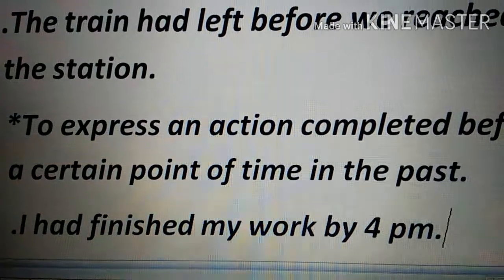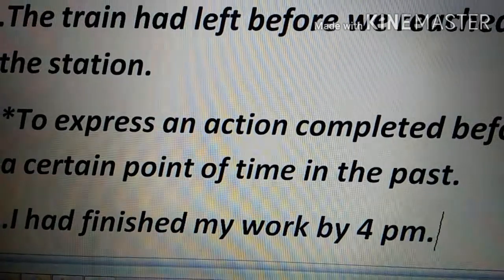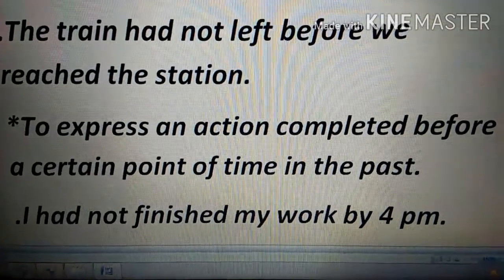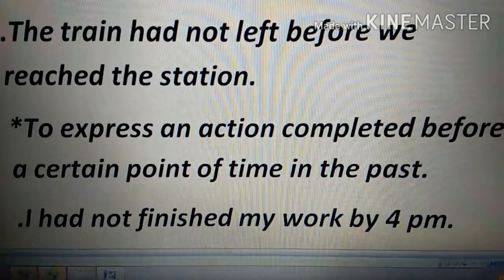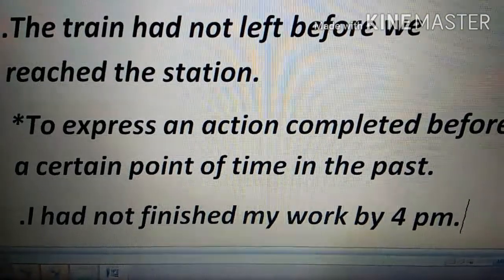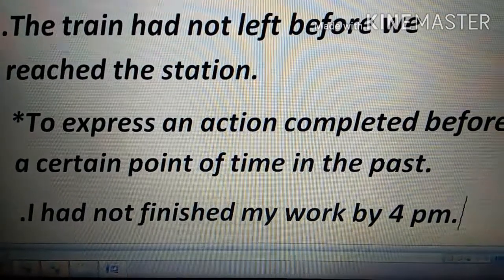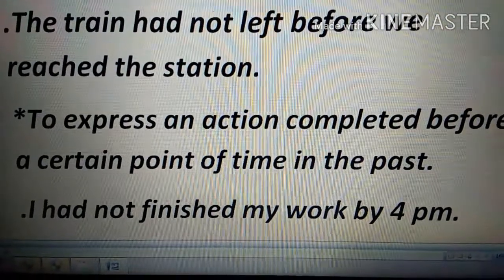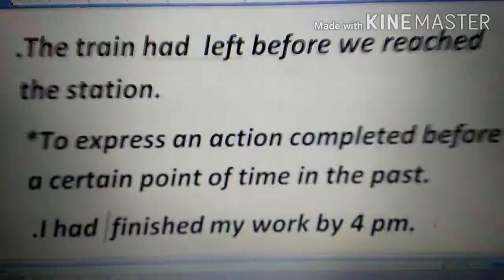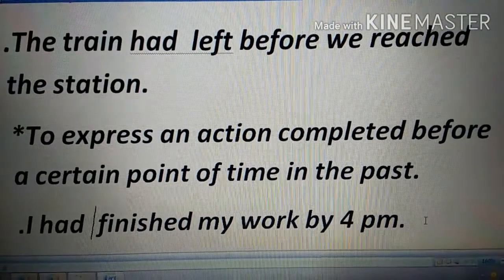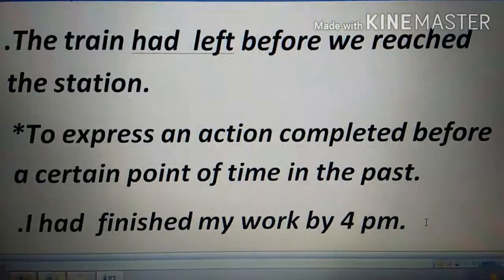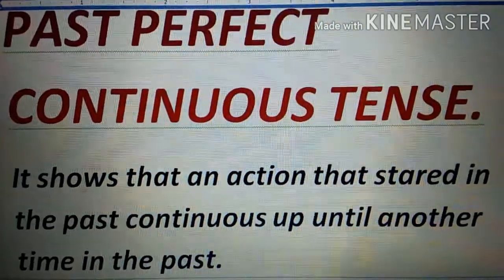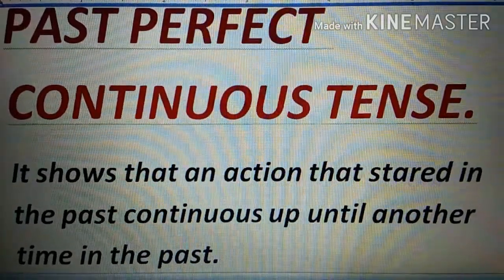And if you think about negative sentences, it is as simple as I had finished my work by 4 p.m. Like, I'll just write it for you. If you have to convert into negative in this case, you're just going to add not, like in this sentence. And if you have to start with an interrogative sentence, you will just bring this in the beginning and then by 4 p.m. and you will replace this by a question mark. So it is as easy as that. Okay, let's move on now. Now we are going to discuss about past perfect continuous tense.